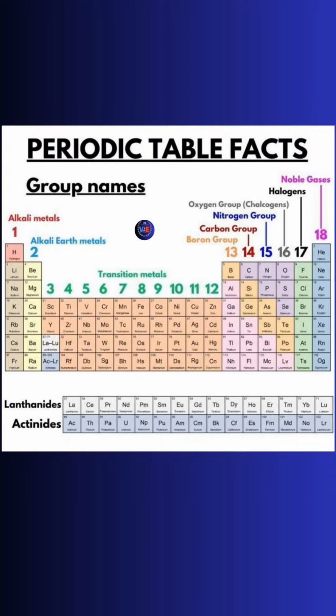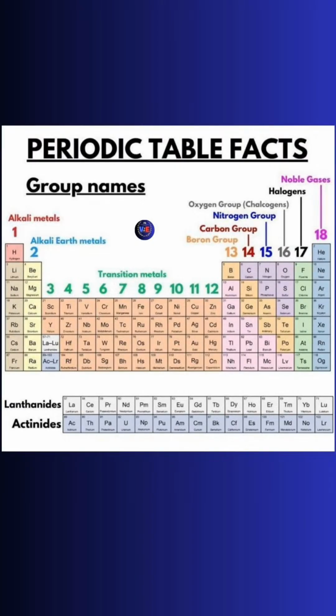फिर अब हम बात करने वाले हैं p block elements. Now we are talking about the p block elements. The p block elements are called non-metals, halogens and inert gases. The p block elements start from group number 13 to 18.